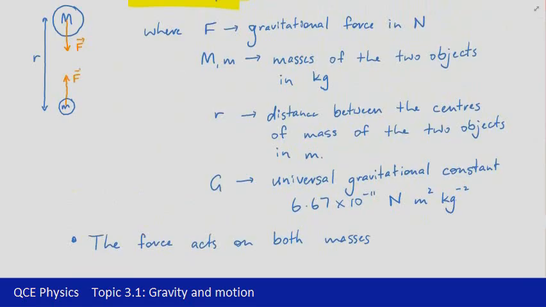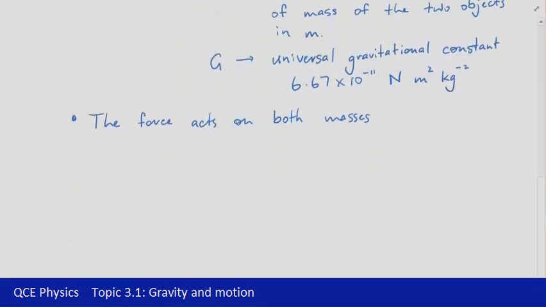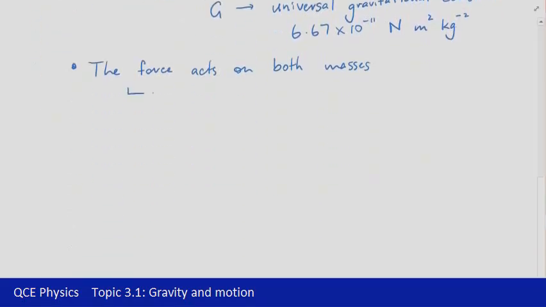So both objects experience the force. So you can think of it as being that mass lowercase m applies a force to uppercase M, so that would be this one here, so it pulls it in towards little m, and then capital M exerts a force on little m and pulls little m in towards it as well. So both masses experience that force.